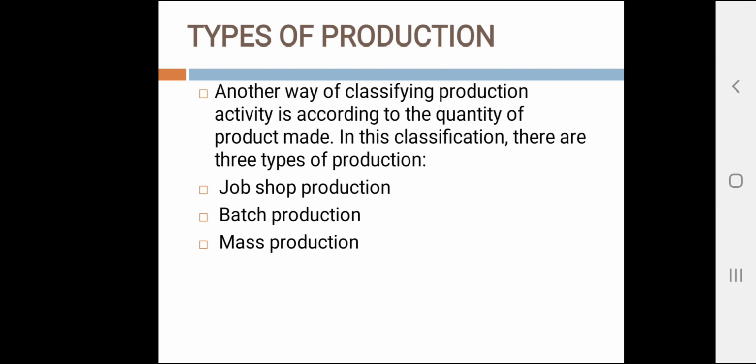The second type is batch production. This category involves the manufacturing of medium-sized lots of the same item or product. The lots may be produced only once or they may be produced at regular intervals. The purpose of batch production is often to satisfy continuous customer demand for an item.